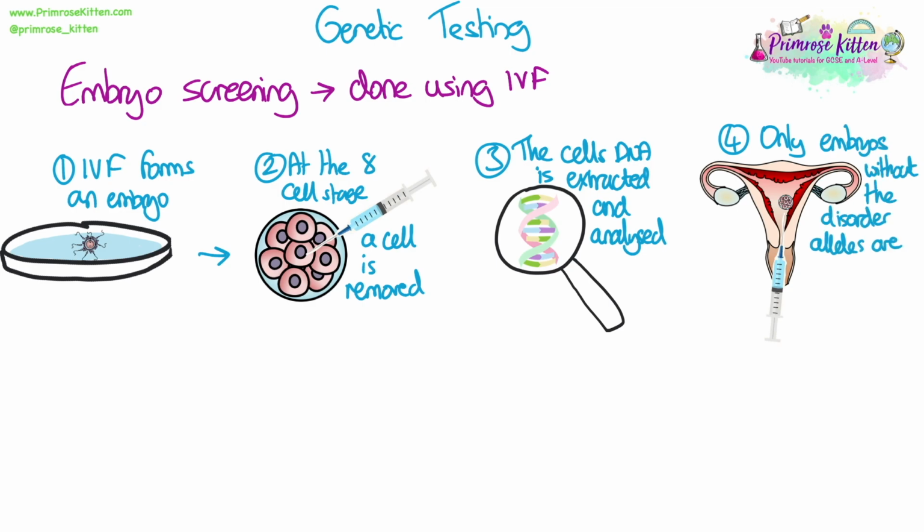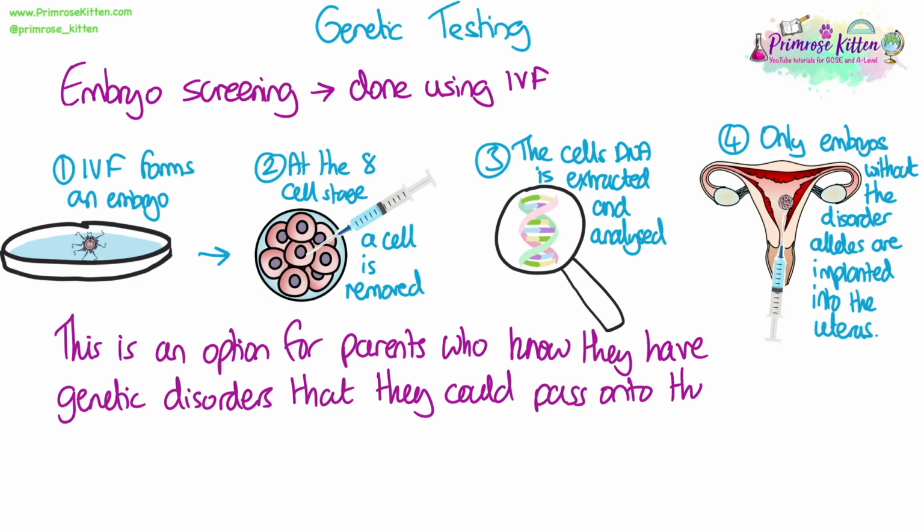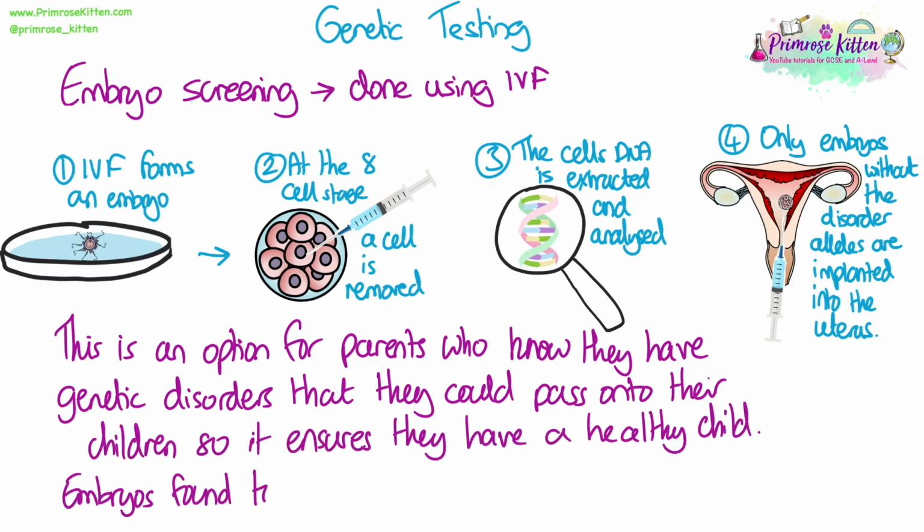Only embryos that don't have any alleles that cause genetic disorders are then implanted back into the uterus. Any that did contain the disease alleles will be destroyed. So this is an option for parents who know they have genetic disorders that they could pass on to their offspring. For example, if they know they are carriers of a disease. It is an advantage because it ensures that they can have a healthy child.